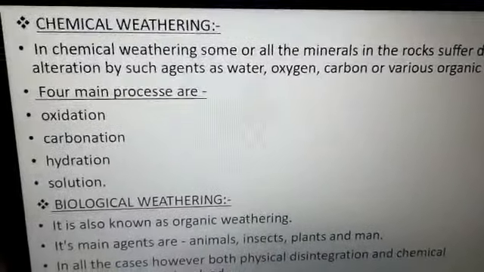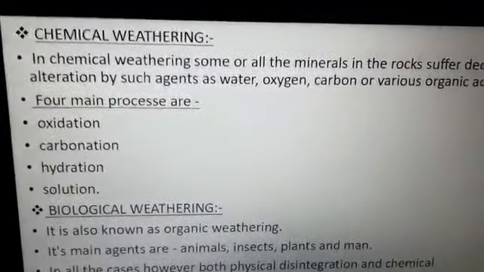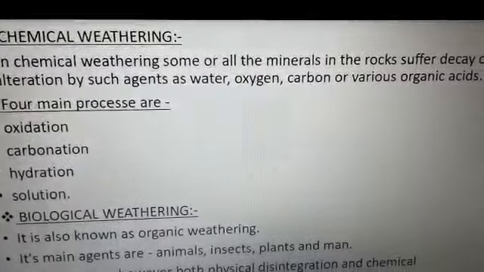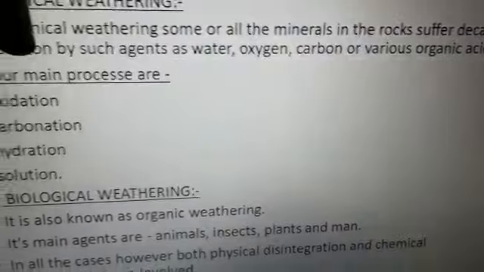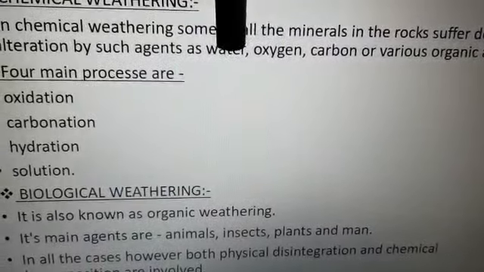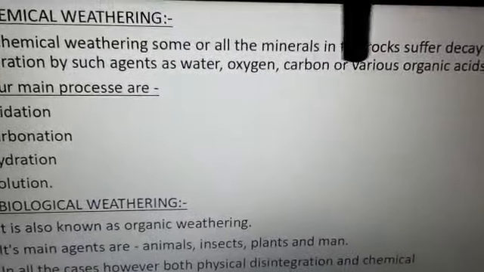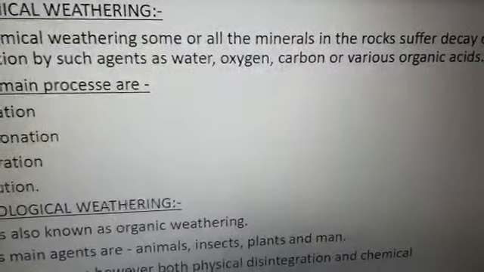Now coming to the chemical weathering. In chemical weathering, some or all minerals in the rocks suffer a decay or alteration by agents such as water, oxygen, carbon or various organic acids.